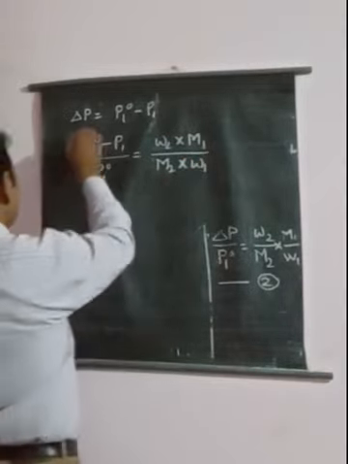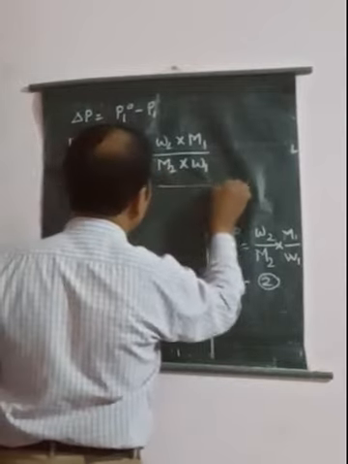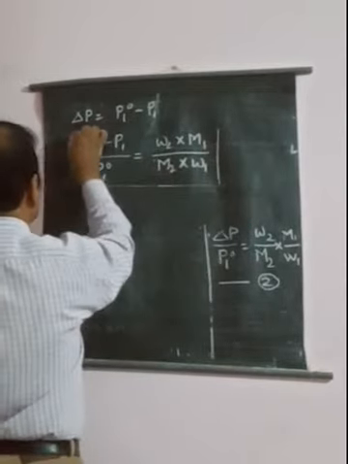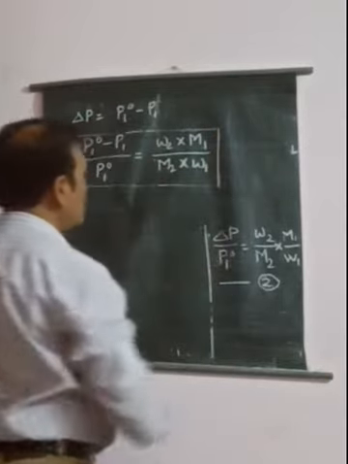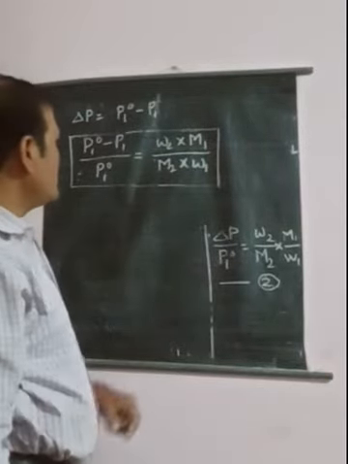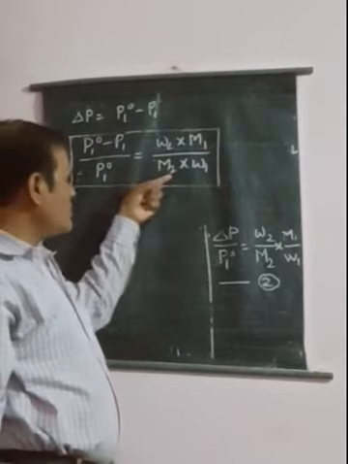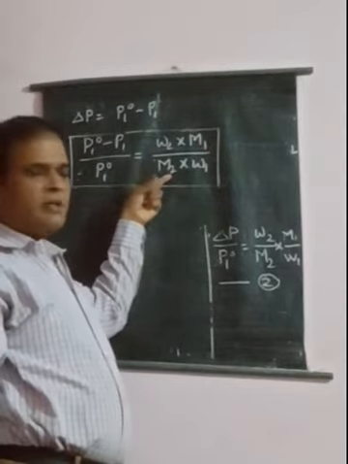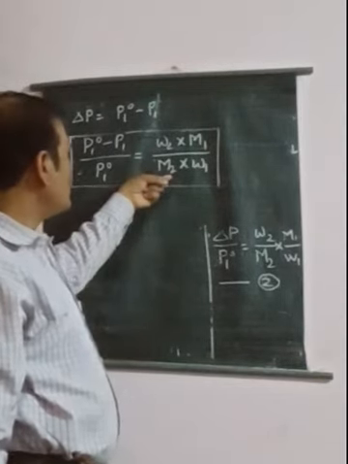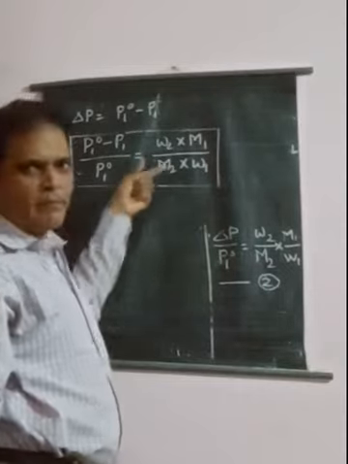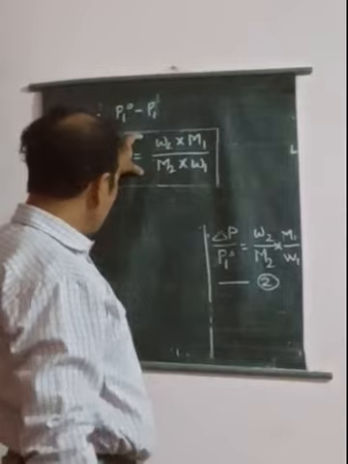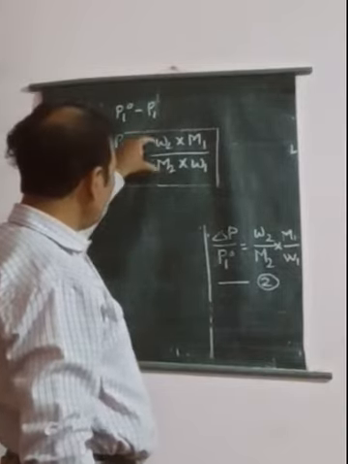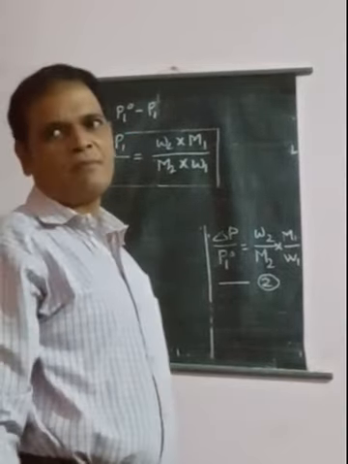This is the equation which shows the relative lowering in vapor pressure. If all quantities except the value of M2 are known, then we can easily calculate the value of M2 by using this relationship of relative lowering of vapor pressure.